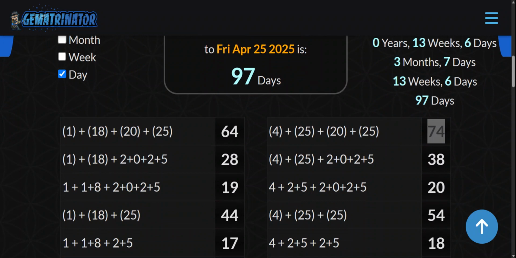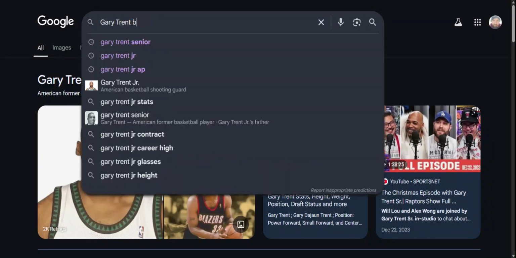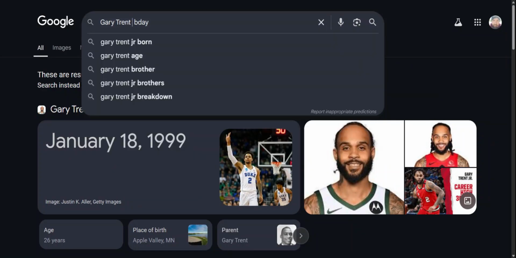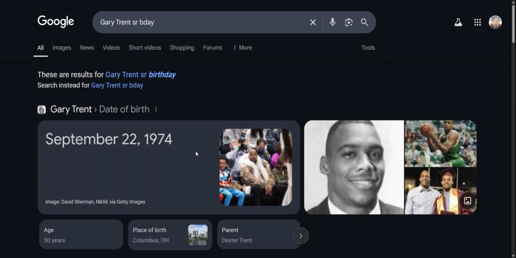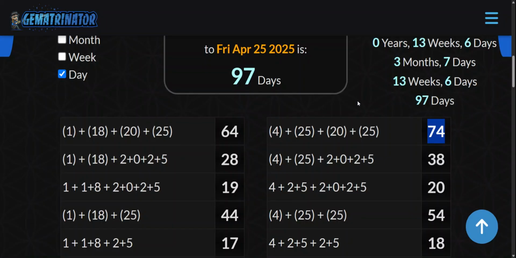And 74 games played this season for his son. Isn't that awesome? Oops, let me put senior right there. Look at that. So dad born in 74, 74 date numerology on the game. Look at that right there.